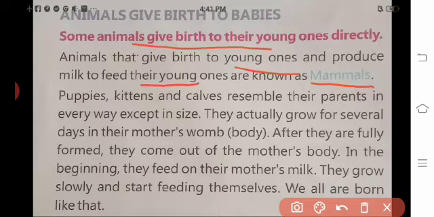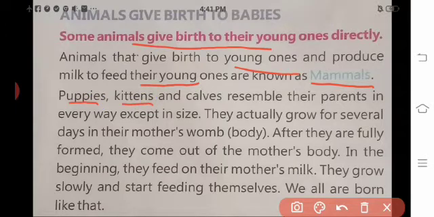Yes, a mammal is a warm-blooded animal, such as a dog, mouse, bear, whale or human being, with a backbone, that feeds its young with milk produced by the mother and has skin usually more or less covered with hair. That is the meaning of mammals. Okay, have you understood? Good.